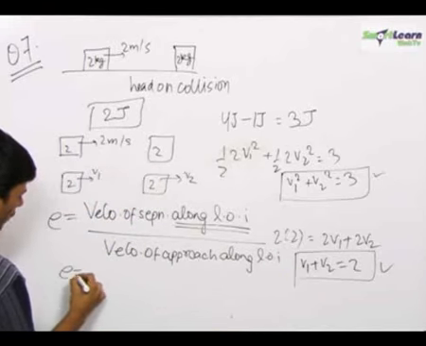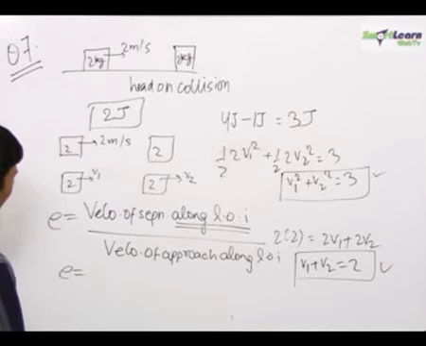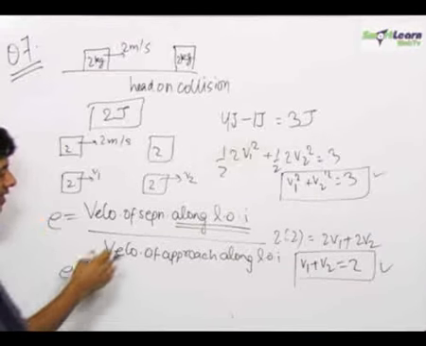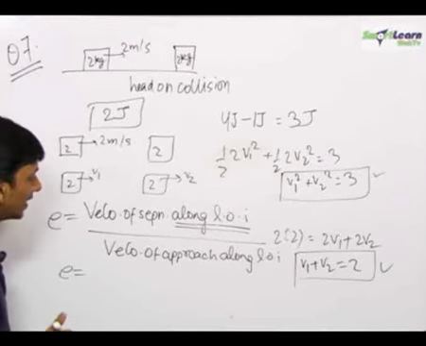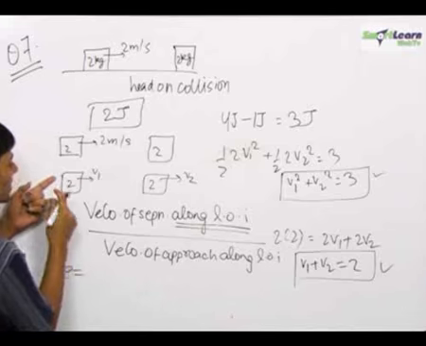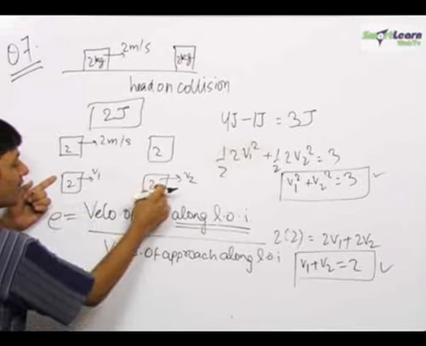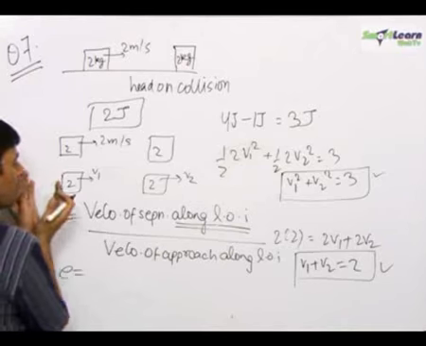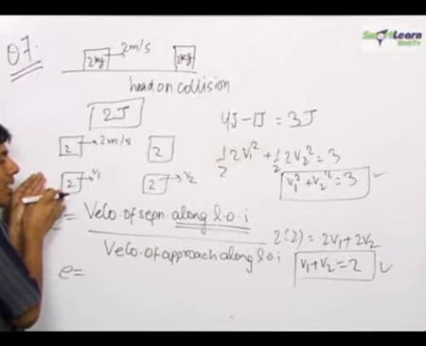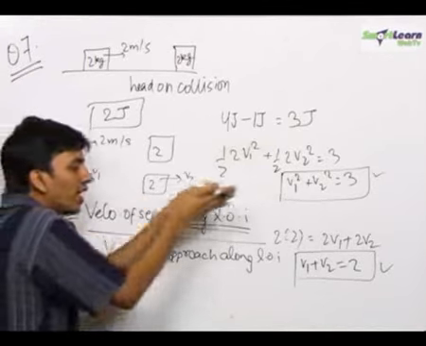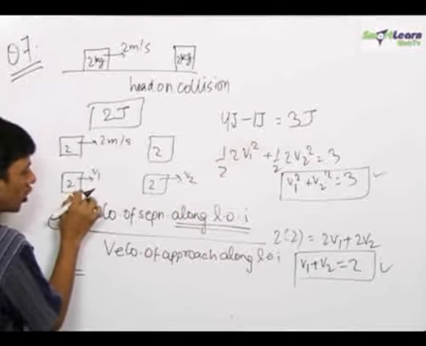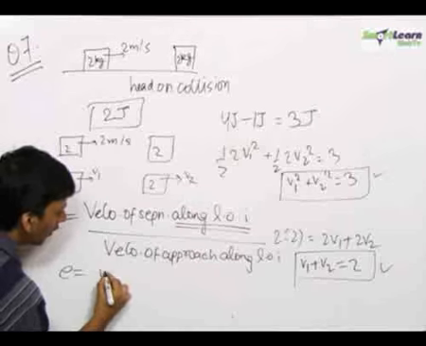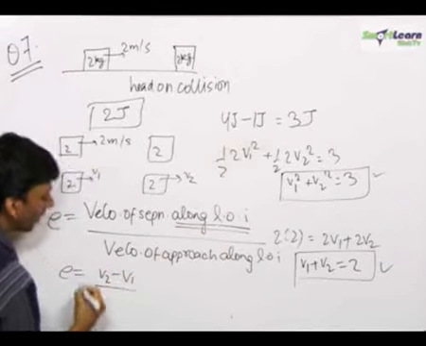So if we write e is equal to velocity of separation upon velocity of approach. There is an easy way to find the velocity of separation: what is the relative velocity of the front object with respect to the backward object, that is, with what speed relative to the back object is the front object moving ahead. So with respect to this object, this one is moving away with a speed of v2 minus v1.